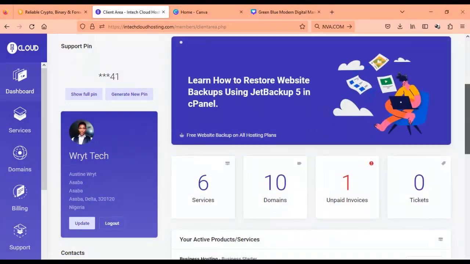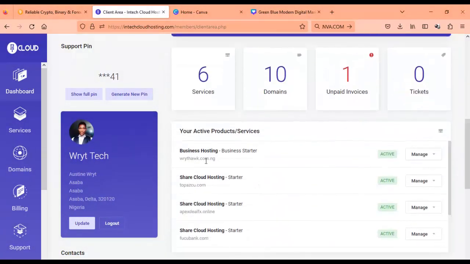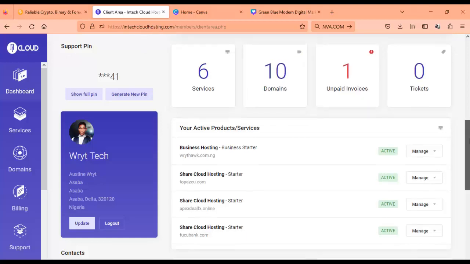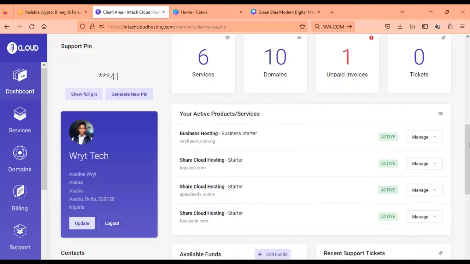Okay, now I already have hosting here. You can see right here I have hosting and I have domain name rightHawk.com.ng. I'm using Intercloud hosting. There are many hosting services and registrars out there. You have Hostinger, you have Namecheap, and a lot of them, but I'm using Intercloud hosting. So you can use anyone you like to purchase the plan you want. Then you go to your cPanel.